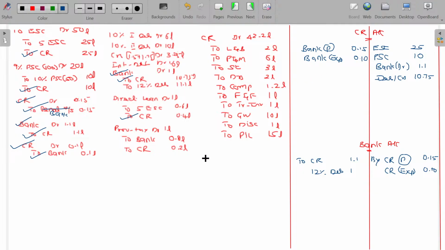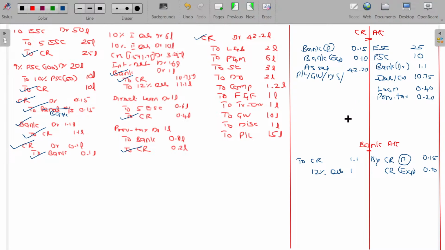Here is by director's loan. As they waive the loan, it's a gain to the organization. Here is provision for taxation. They have waived this, so we gain this much, 0.2 lakhs. In CR, assets, goodwill, discount, and accumulated profits and losses, all together 42.2 lakhs.